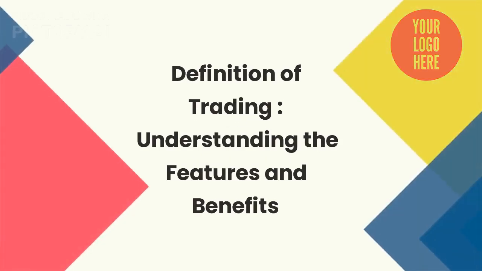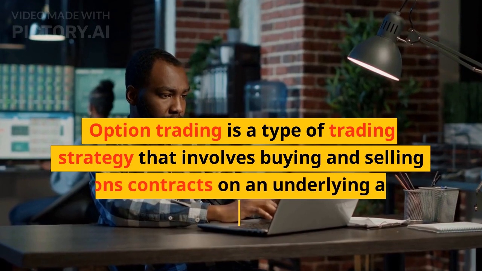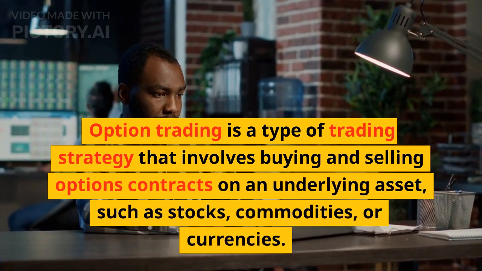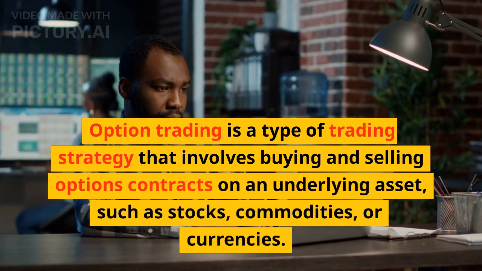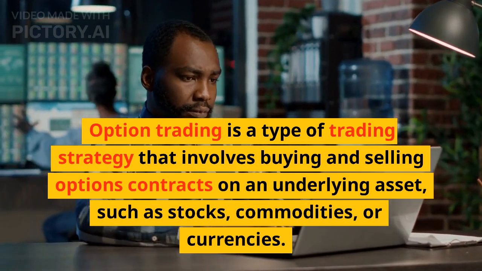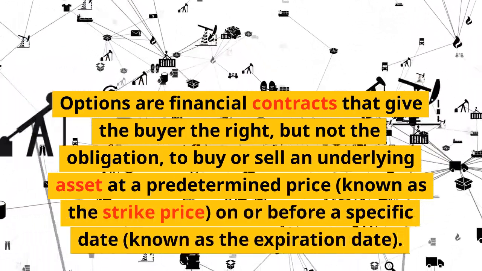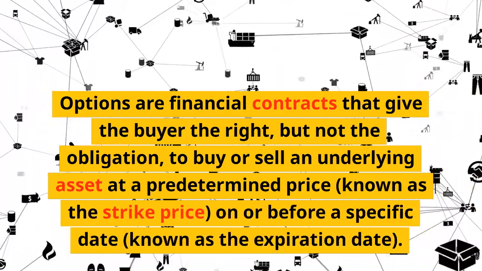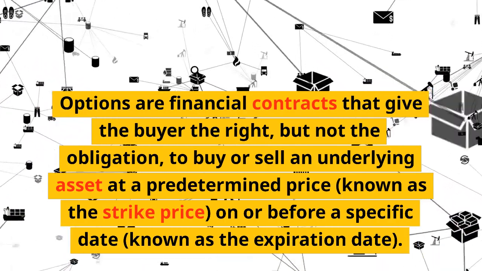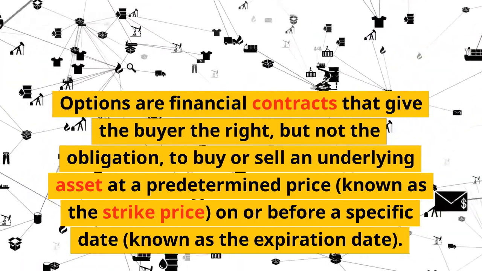Definition of trading: understanding the features and benefits. Option trading is a type of trading strategy that involves buying and selling options contracts on an underlying asset, such as stocks, commodities, or currencies. Options are financial contracts that give the buyer the right, but not the obligation, to buy or sell an underlying asset at a predetermined price, known as the strike price, on or before a specific date, known as the expiration